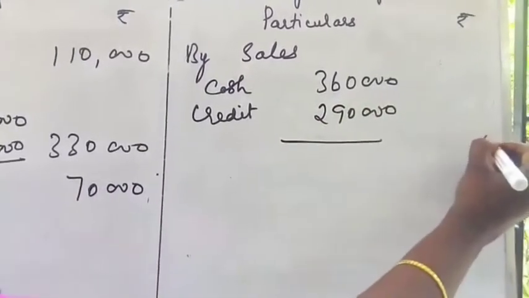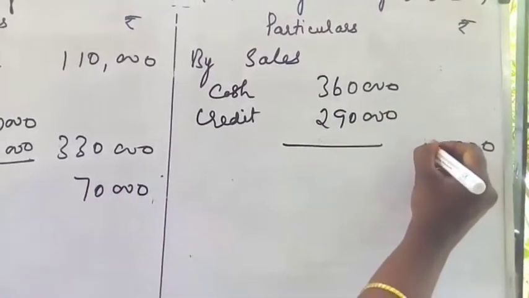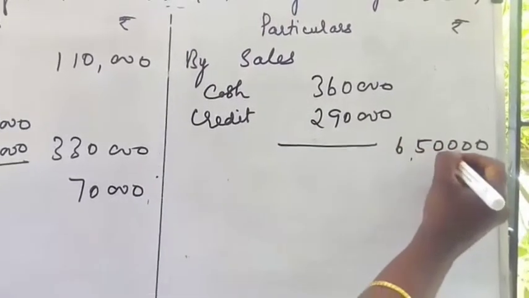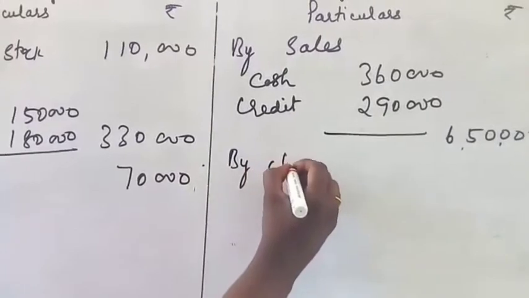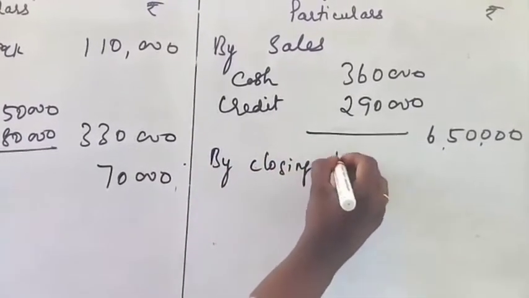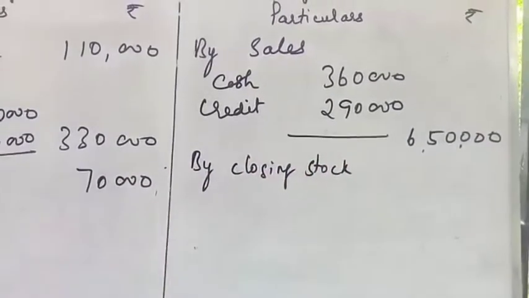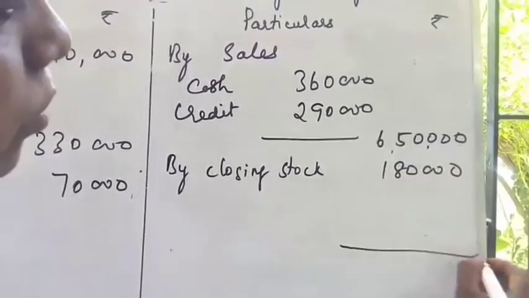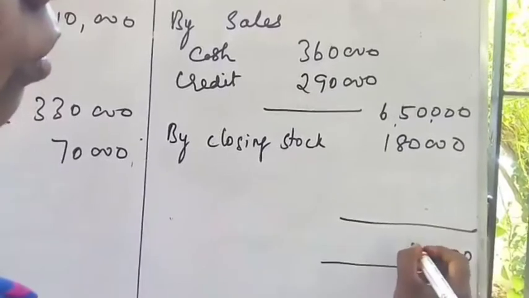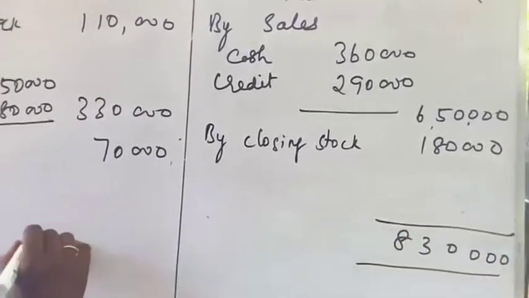So add together, you are getting the answer as 6,50,000. And then by closing stock. By closing stock is given in the question as 1,80,000. Now add together, so 8,30,000.